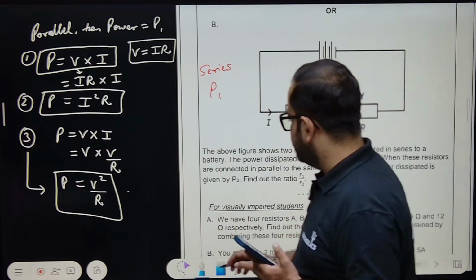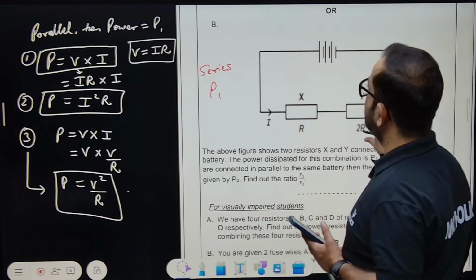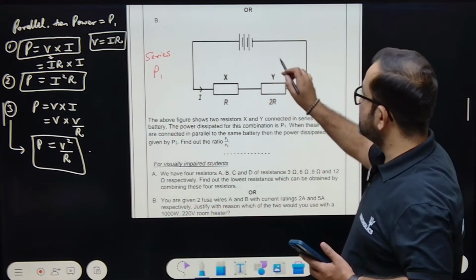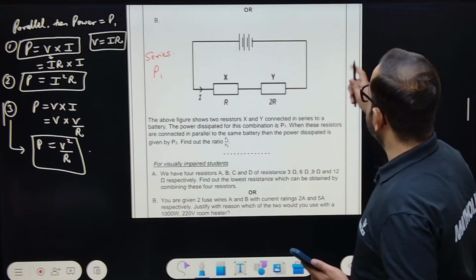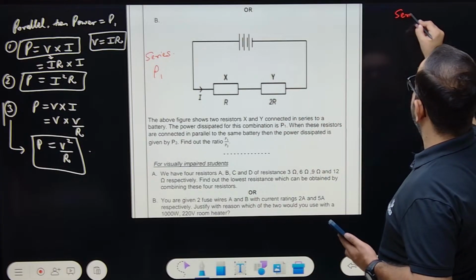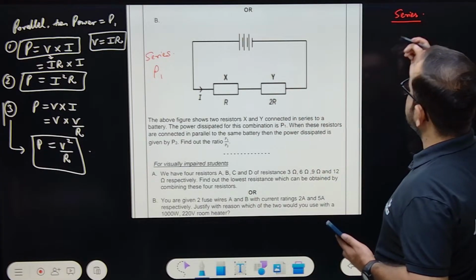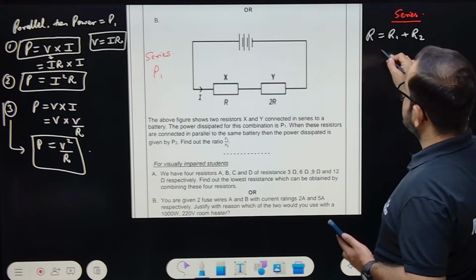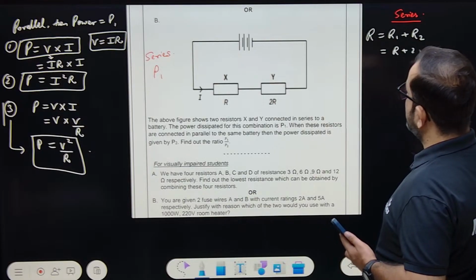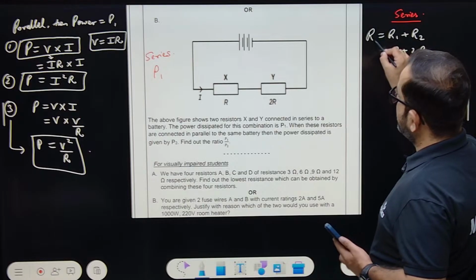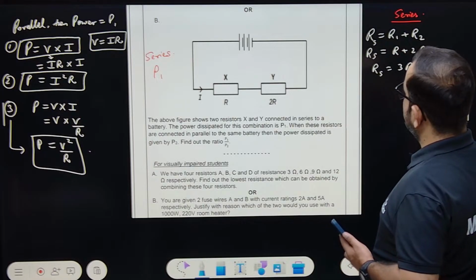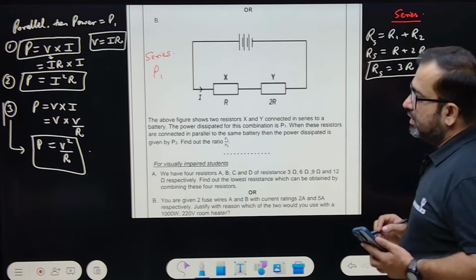Sorted. Now see, this question will make you understand the concepts more clearly. This is series, so R series is R1 plus R2. R1 is R, R2 is 2R, so net resistance R series is 3R.